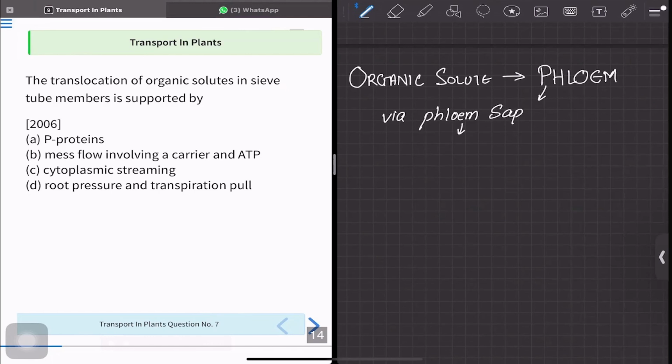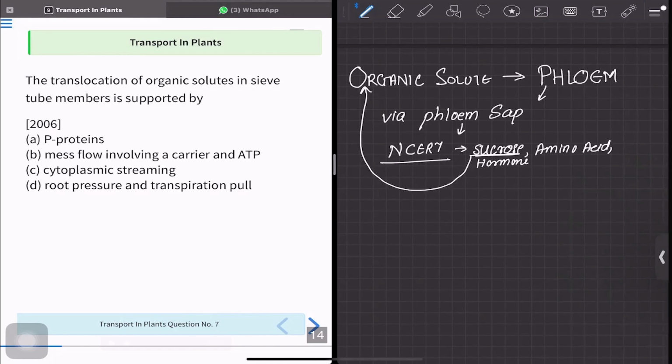Now in NCERT, there is a clear line that says the phloem sap is rich in sucrose, amino acids, then some hormones. So ultimately, the solute which is transported, the sucrose, is transported by phloem.